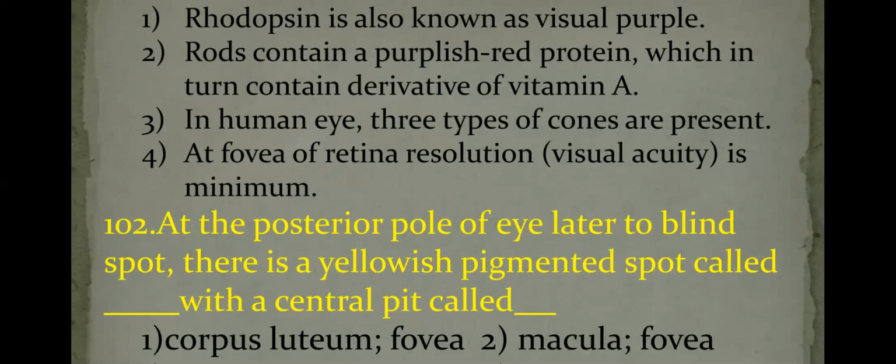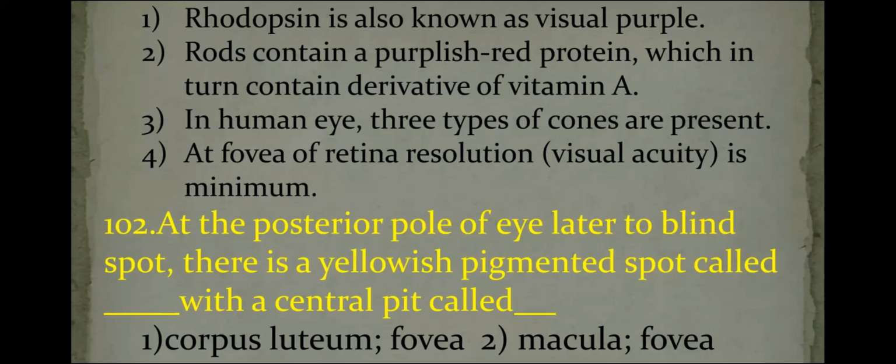In the fovea of the retina, resolution is maximum because only the cone cells are crowded there. A huge number of cone cells are present at the fovea centralis. Therefore, it is responsible for acute vision and high resolution of the image. So they are saying minimum resolution. That is why the fourth statement is the wrong statement. So the incorrect answer is the fourth option.